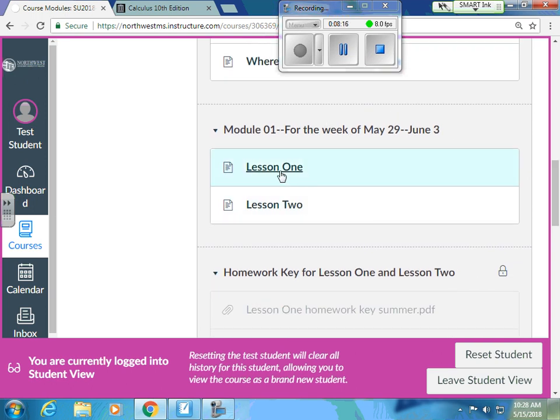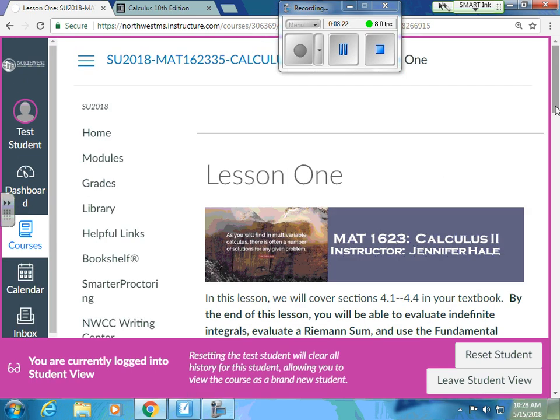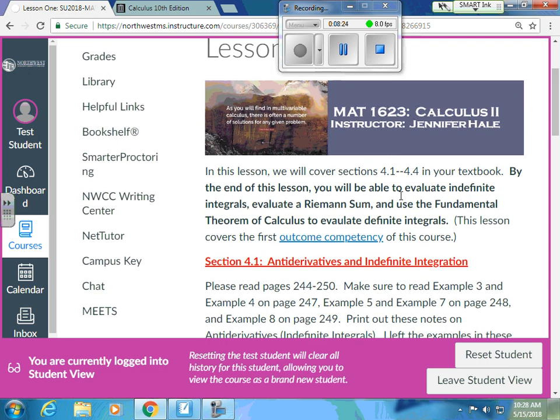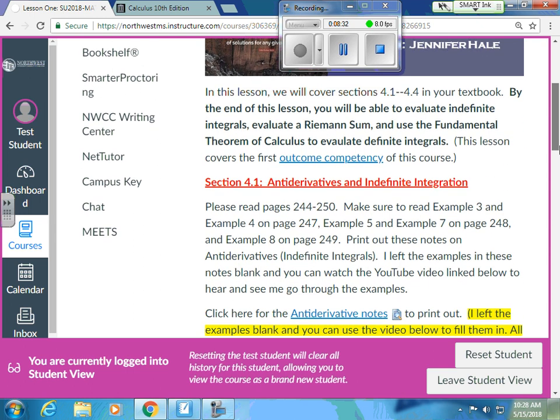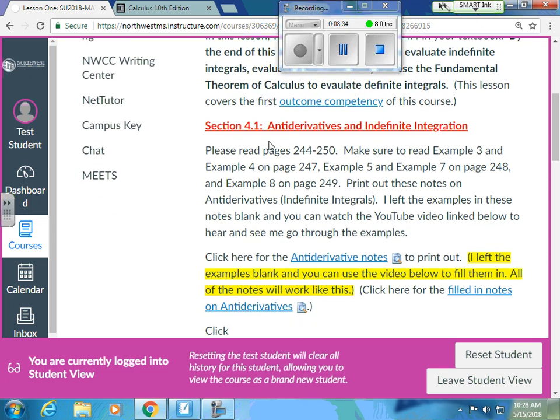And then, so you can see from that due dates calendar for the first week, this is for the week of this, you have these 2 lessons. And so each lesson will work just like this. It'll tell you what we're covering out of the book. This links to the syllabus, and it tells you why I'm covering that material because it's in the syllabus. I'm going to tell you what section we are, and what pages to look over. Any of these examples that I tell you, those are just really good examples to review.